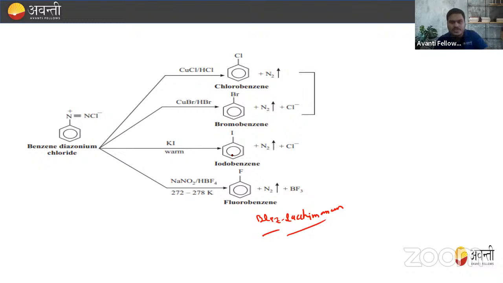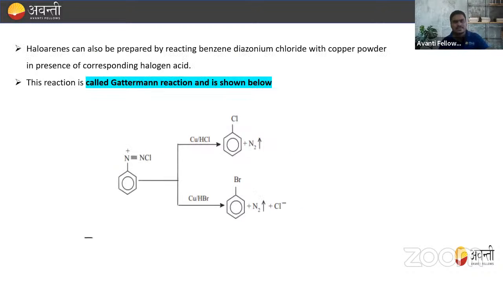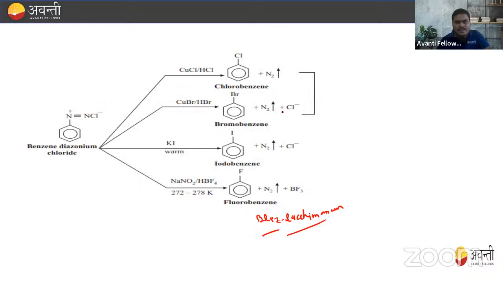So I hope this is clear to you. So we have a total of how many methods? 4 methods. When you treat with copper chloride plus HCl, then we'll get chlorobenzene. Similarly, copper bromide will give bromobenzene. Treating with KI will give iodobenzene, and treating with HBF4 for the Balz-Schiemann reaction gives fluorobenzene. Right. So this is how you will get these. Now, this reaction is called the Sandmeyer reaction.